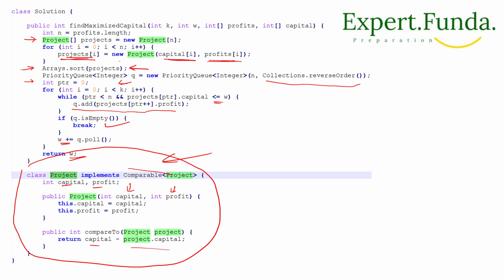So we will have all the projects in the project array, and from there we do the sorting based on capital. If the project capital is less than or equal to w, then we will add it into the queue, and one by one we pick, because we have added to the priority queue. So the priority queue will have the max one, so we will get the max profit from here.